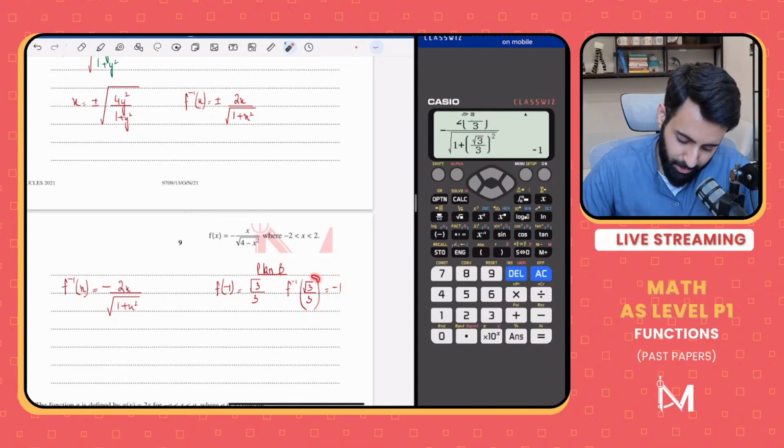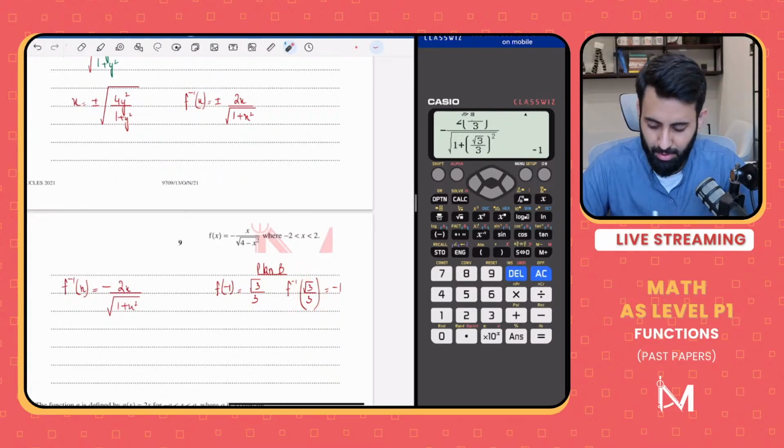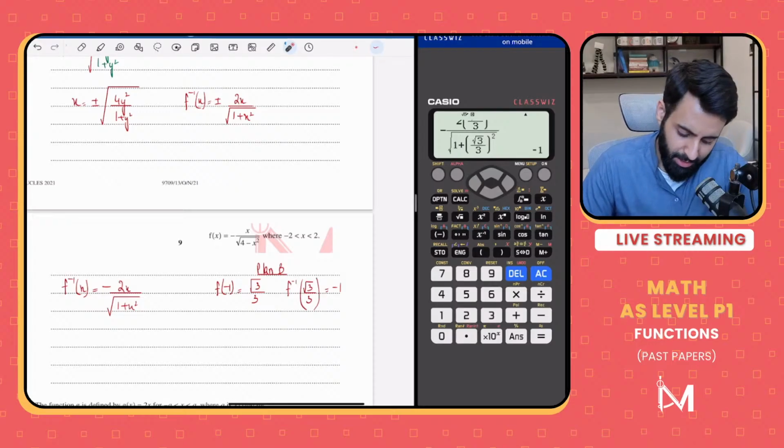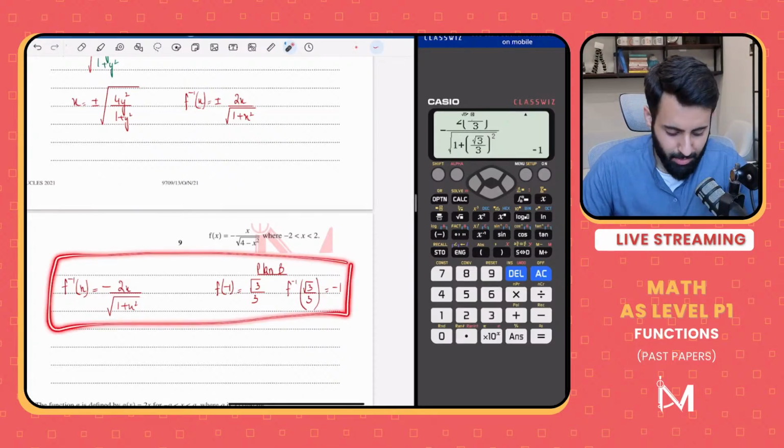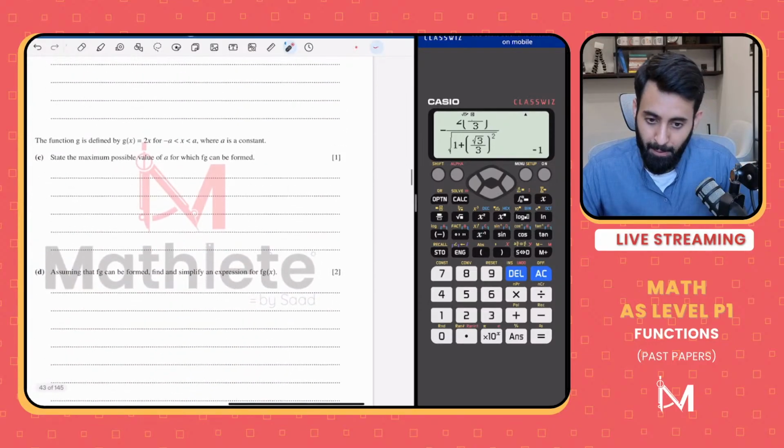Okay, so we're plugging in root 3 upon 3 and we're seeing whether it's the plus sign or the minus sign that gives us minus 1. So we do a bit of trial and error. We come to the conclusion that it's the minus sign. And this might seem as if it's going to take a lot of time, but you're only supposed to do it directly in your calculator and not supposed to show the working for this, and just write the final answer. That's it.